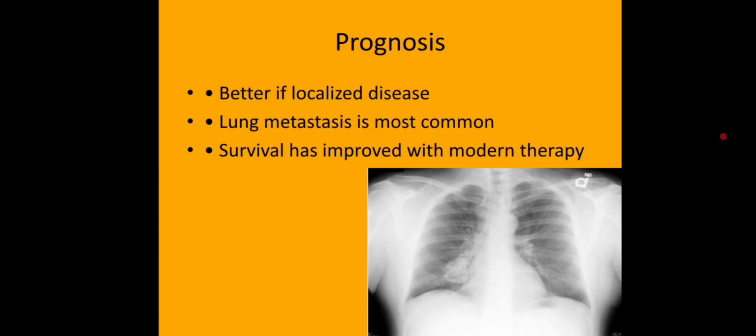The prognosis of osteosarcoma depends largely on whether the cancer has spread at the time of diagnosis. For patients with localized disease, the 5-year survival rate is approximately 60 to 75% with modern treatment. However, if the cancer has already spread, especially to the lungs, the 5-year survival rate drops significantly, often to around 20 to 40%, depending on the extent of metastasis and response to therapy.